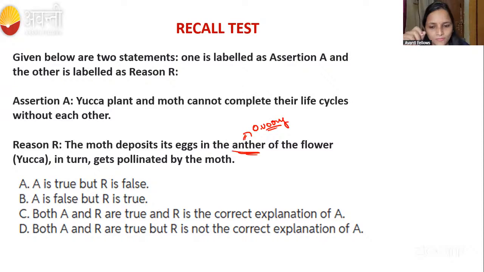The anther will fall off, right, after the fertilization. It is going to deposit in the ovary. Thank you, Swati Raj. Okay. So that's why option A is correct.